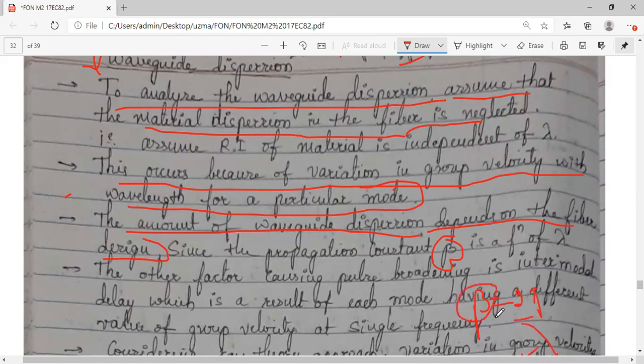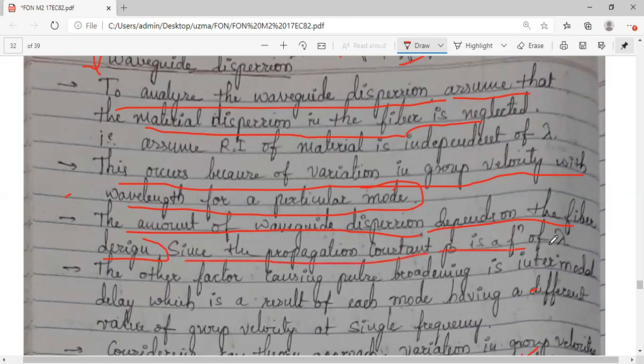So beta is a dependent term on lambda. So instead of taking refractive index as a dependent term on lambda, we will take propagation constant as a function of lambda here. That is the difference. In material dispersion, refractive index is a function of lambda. Here, neglecting that, in waveguide dispersion, beta is a function of lambda.